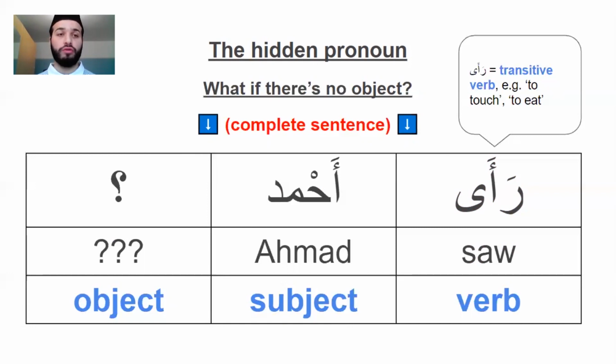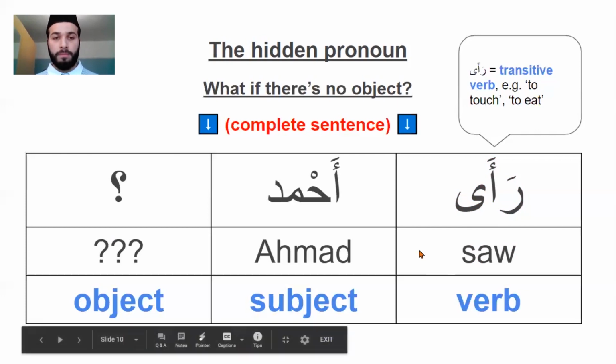Intransitive verbs are those that don't require an object. For example, to sleep. If you say, I slept, that's a complete sentence because you can't sleep something else. And for example, smile, you'd say, I smiled as a complete sentence because you can't smile something else.